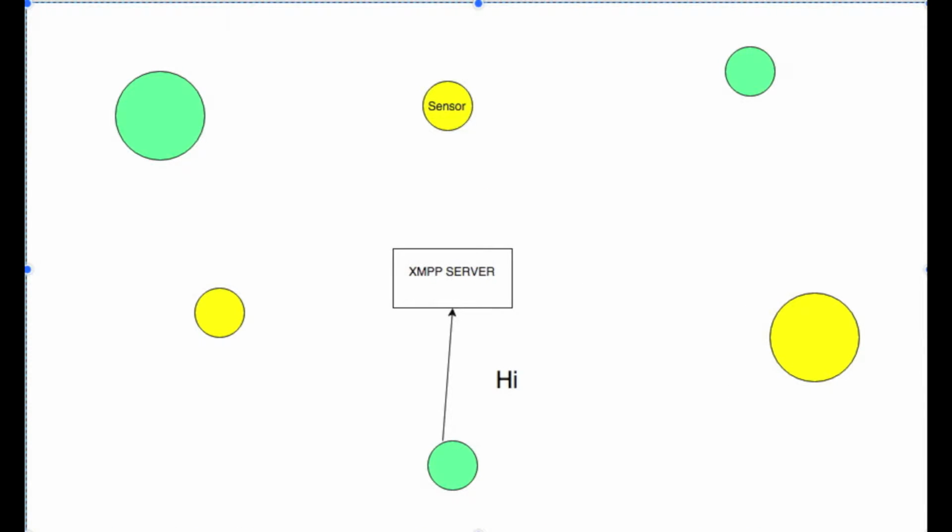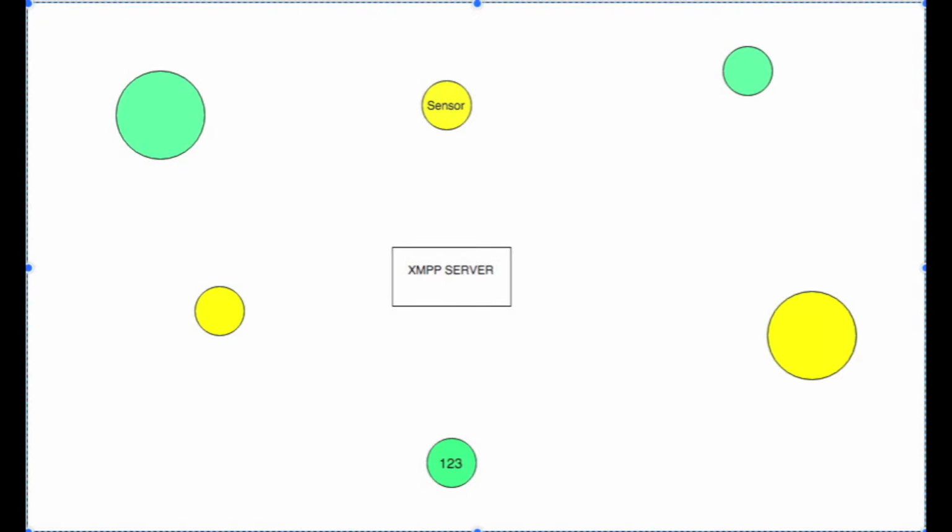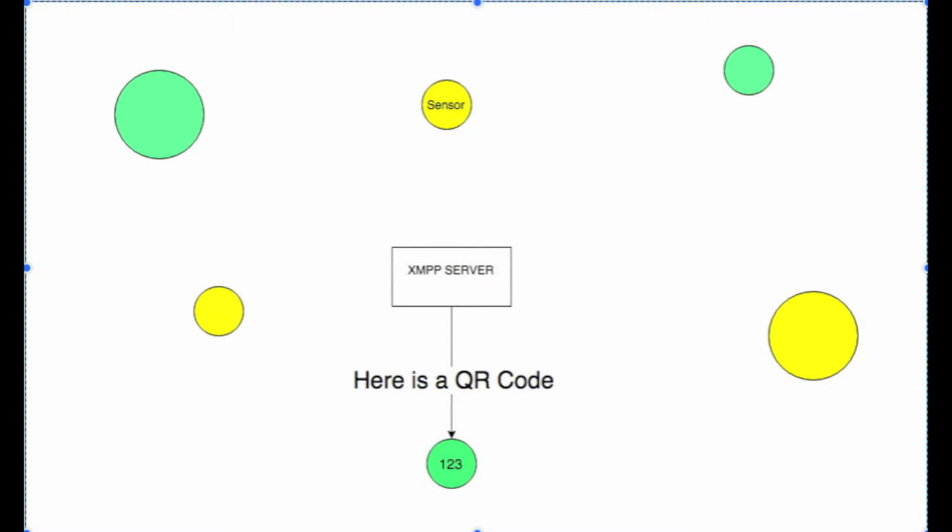Before any messages can be sent by the devices, they must first receive authenticated identities from the server. Authenticated identities are then propagated with each message. What's more is that since these servers are federated, it is easy to connect to other XMPP networks outside your own. In order to connect my devices, I first need to claim this device.